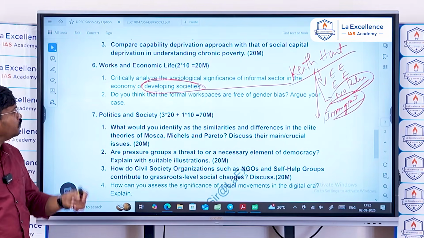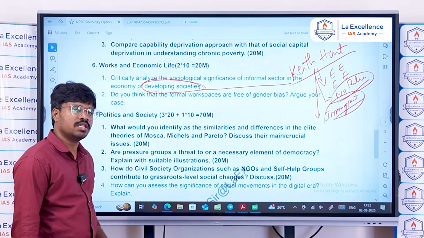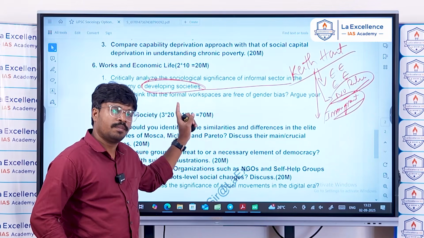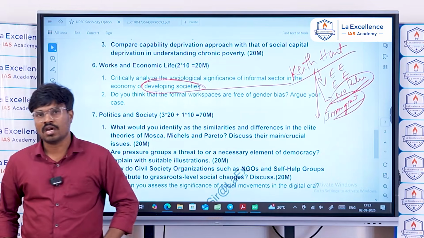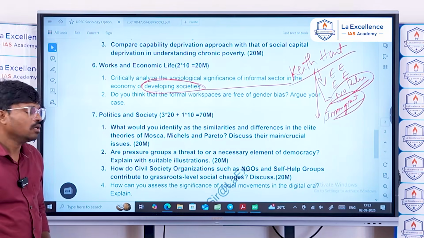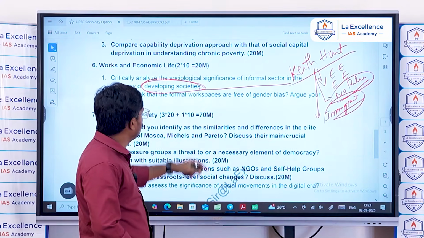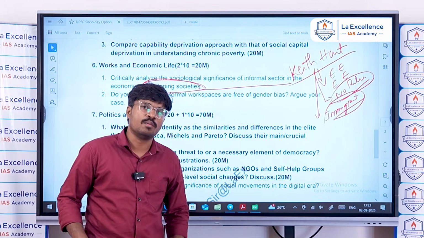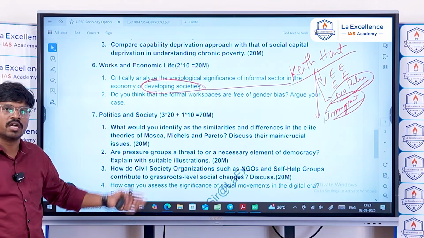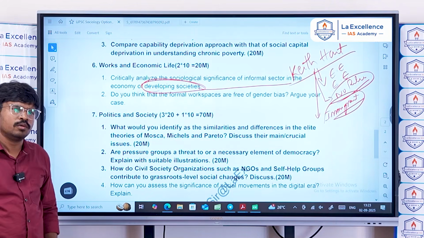Sociologically, this is associated with the dependency culture created by the West, according to Gunder Frank or Immanuel Wallerstein: the informal sector growth in India can be associated with Western domination or exploitation of third world countries or developing societies. That's how you have to build a narrative for this answer.